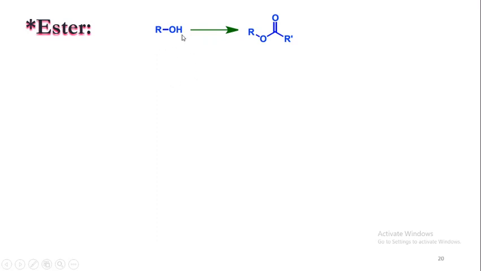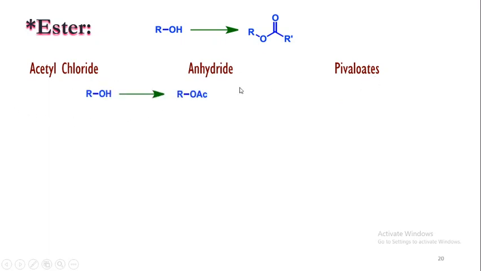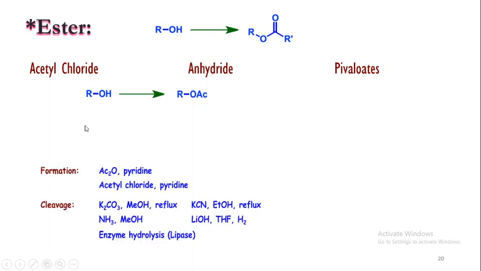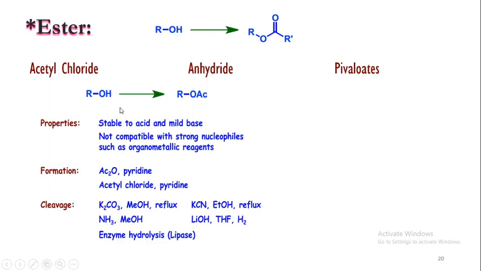The reactivity of the alcohol can be stopped when it is converted into this ester form, and it can be done by means of three methods, that is acetyl chloride, anhydride and pivaloates. The esters formed by means of acetyl chloride and anhydride are stable to acid and mild bases, but not compatible with strong nucleophiles such as organometallic reagents.